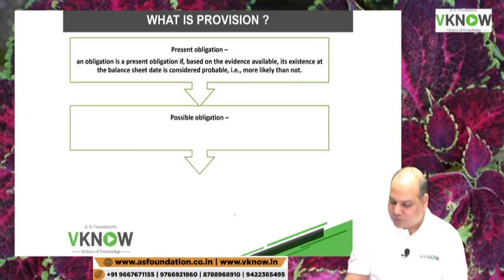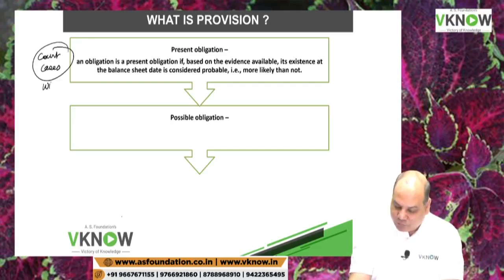I don't say that judgment will not be required. Judgment can be required, especially like court cases. You really don't know whether you are going to win or lose. Then apply your judgment whose probability is more. If the probability of winning is more than 50%, no need to make provision. If the probability of losing is more than 50%, then make provision. Is it right?